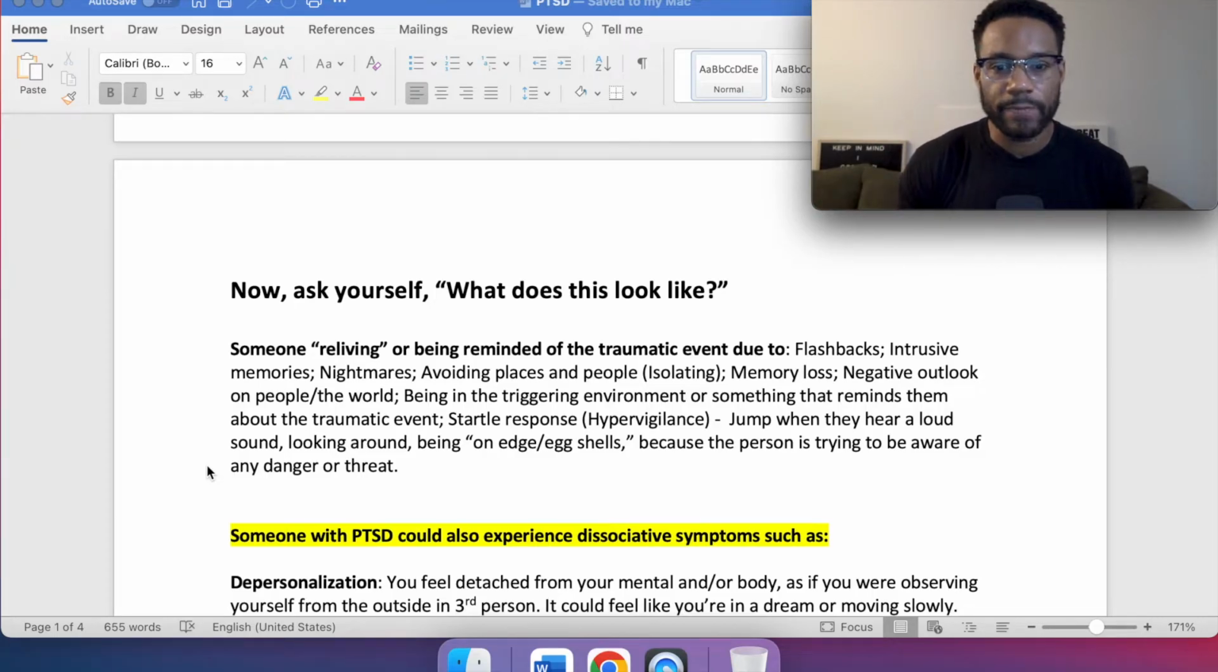Nightmares, avoiding places and people, so isolating, memory loss, negative outlook on people and the world, being in the triggering environment or something that reminds them about the traumatic event. Startle response, so that hypervigilance, meaning they jump when they hear a loud sound, looking around, being on edge or walking on eggshells, because the person is trying to be aware of any danger or threat that may pop up.